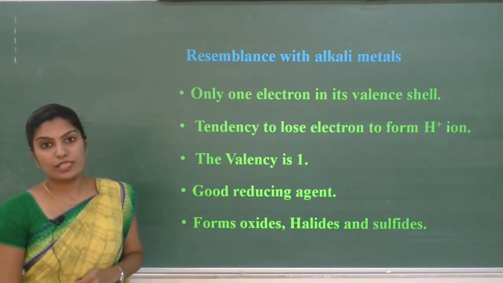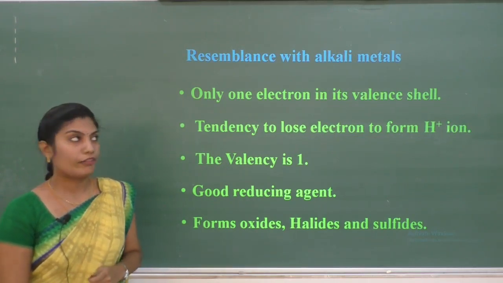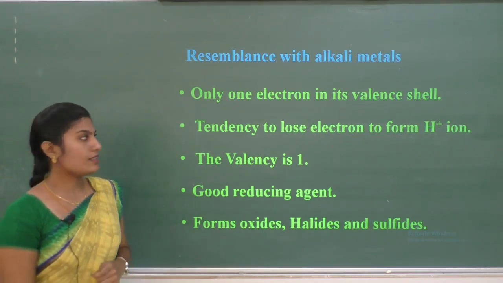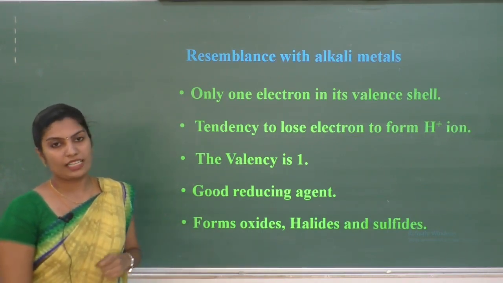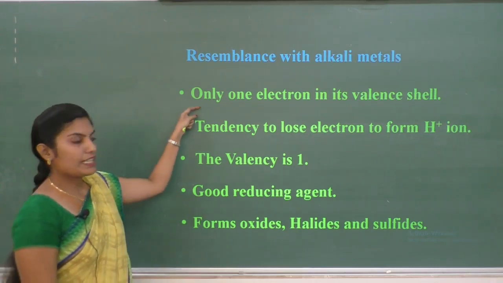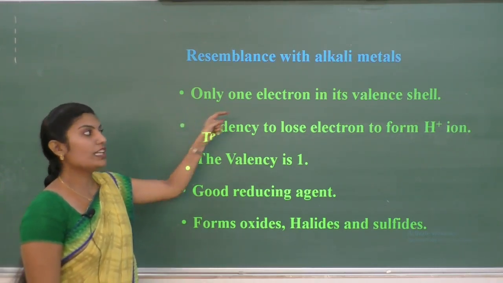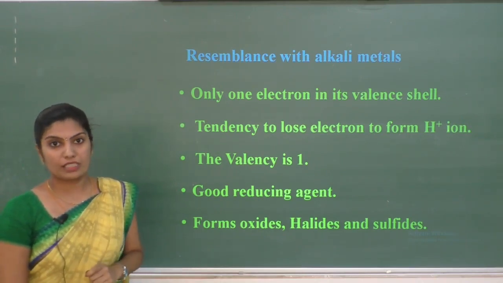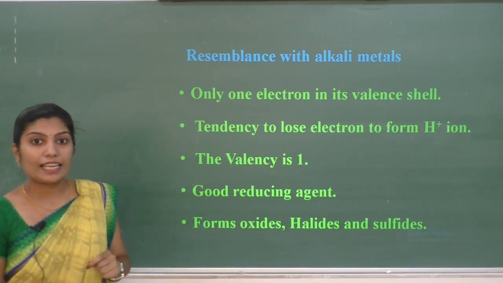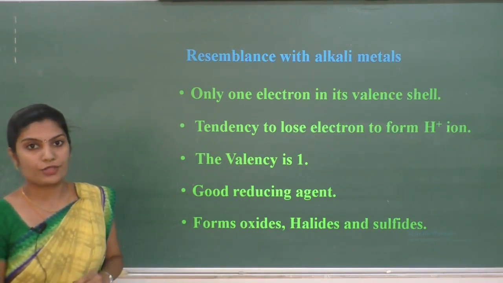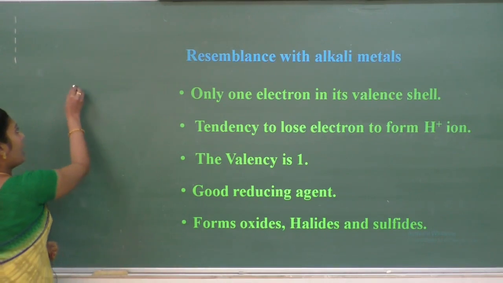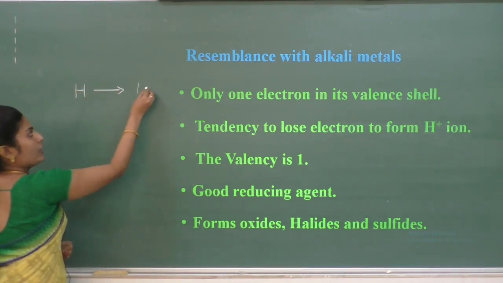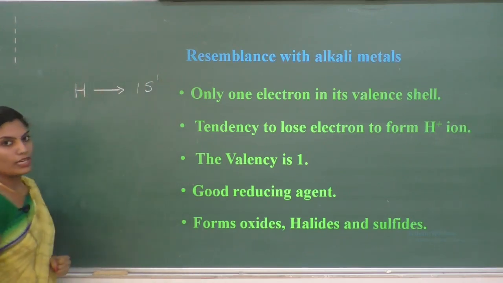Next, we shall see what are the resemblances of alkali metals and hydrogen. The first similarity between hydrogen and alkali metals is both contain only one electron in their valence shell. What do you mean by this? The electronic configuration of hydrogen is 1s1.